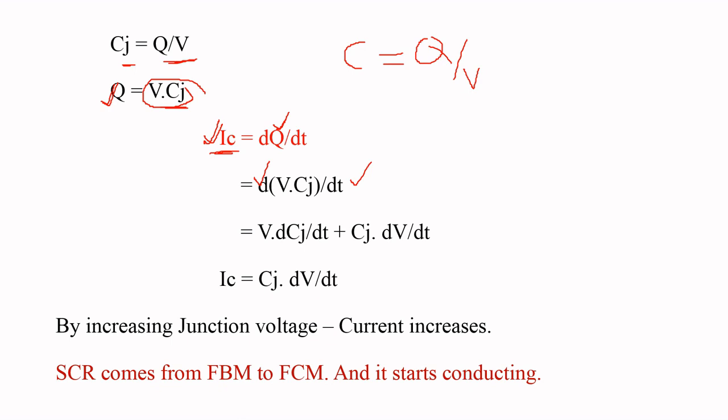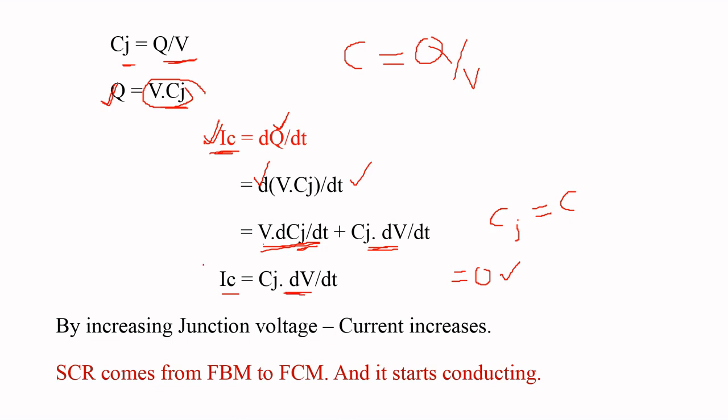We get V into dCj by dt plus Cj into dV by dt. Here Cj, the junction capacitance, is a constant, and the derivative of a constant is 0, so this entire term becomes 0. Finally, we get the charging current Ic is equal to Cj into dV by dt.